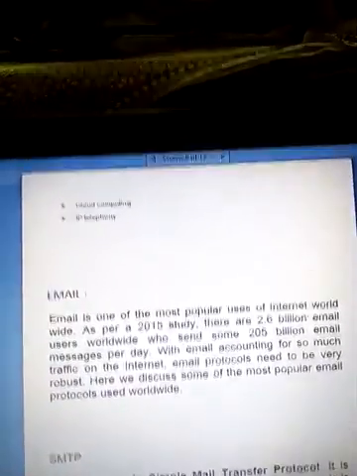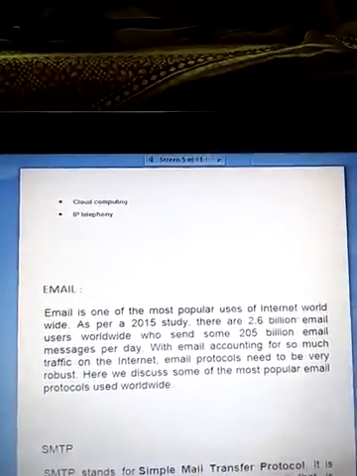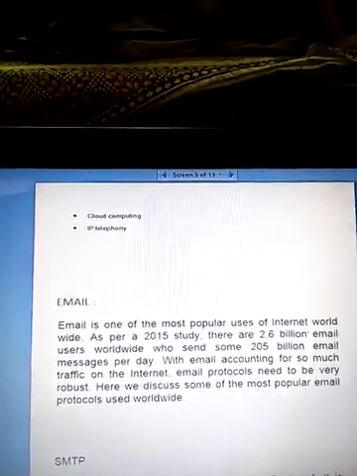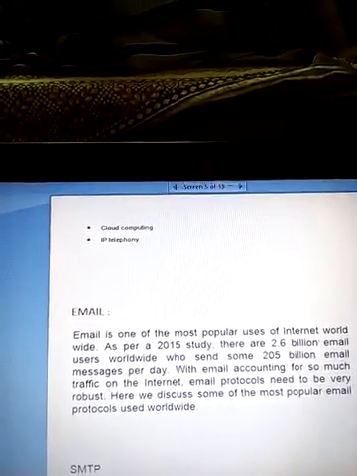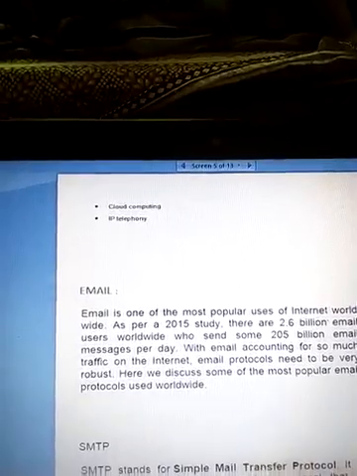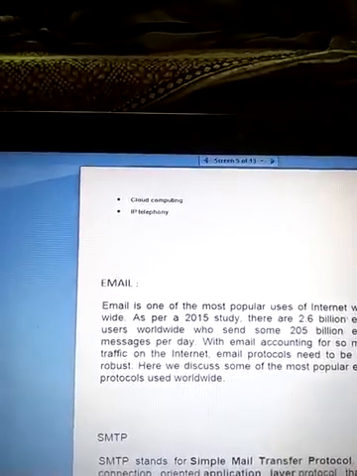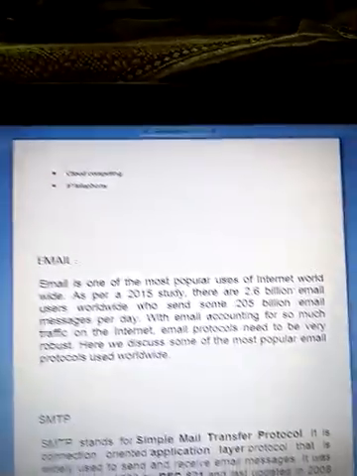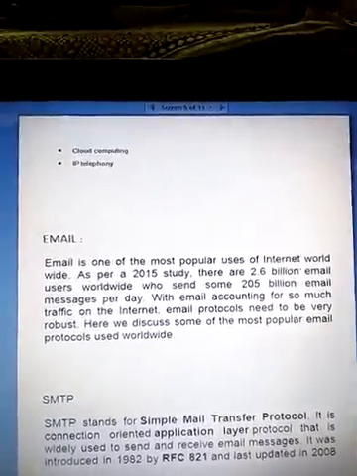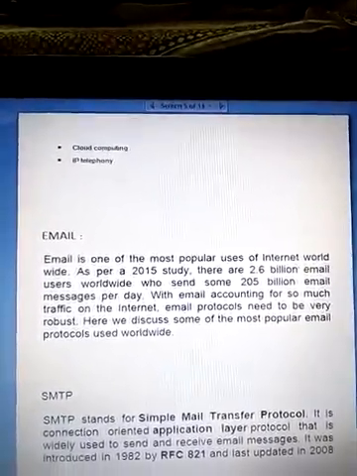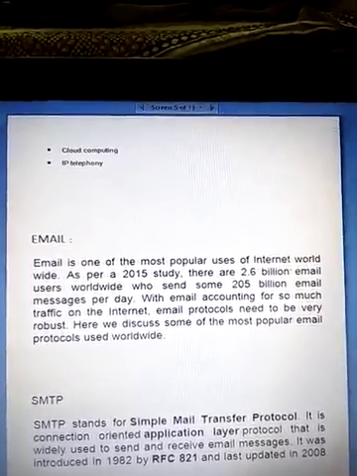In CC, all the recipients can see to whom that particular mail has been sent, and in BCC, that is blind carbon copy, that means the recipients can't see to whom that particular mail has also gone. So that is the difference between CC and BCC.